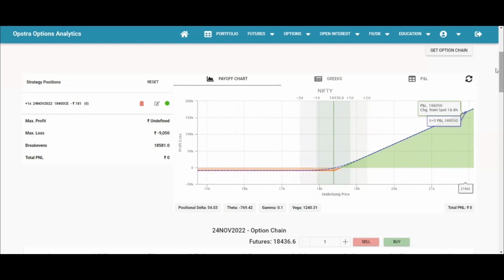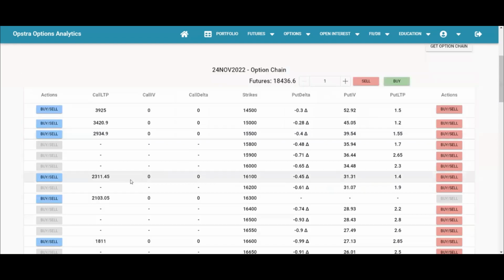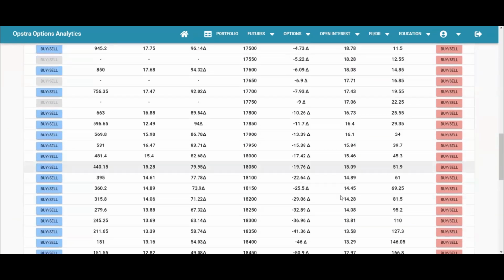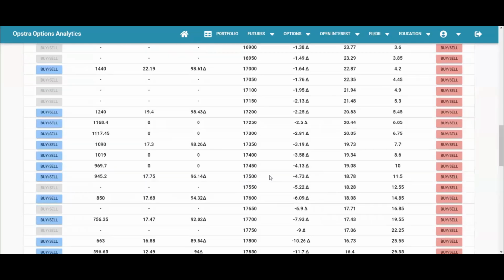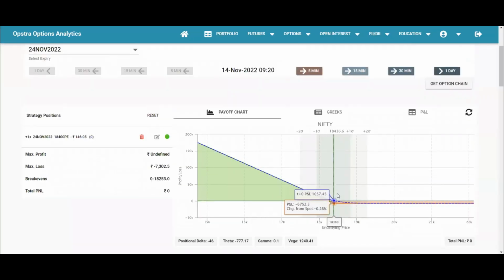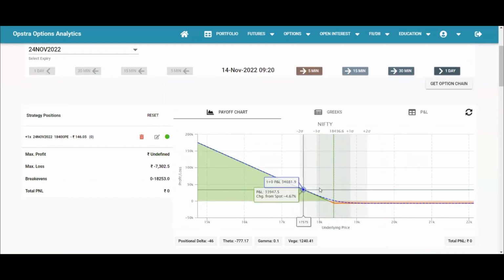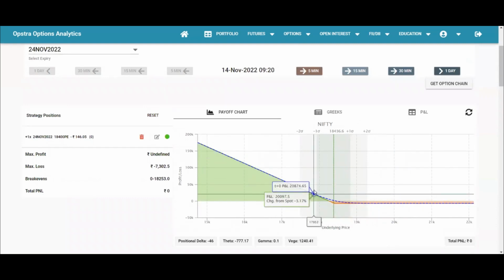And the same happens for a put option. Let's also see a put option. Let me buy an 18,400 put. Now, in this case, if the market falls, then you make profit. In this case, the premium is 146. So 18,400 minus 146, that is the level from which you will start to make profit.